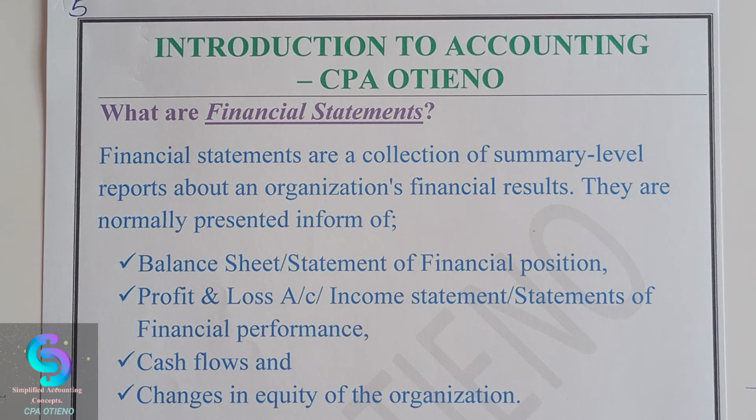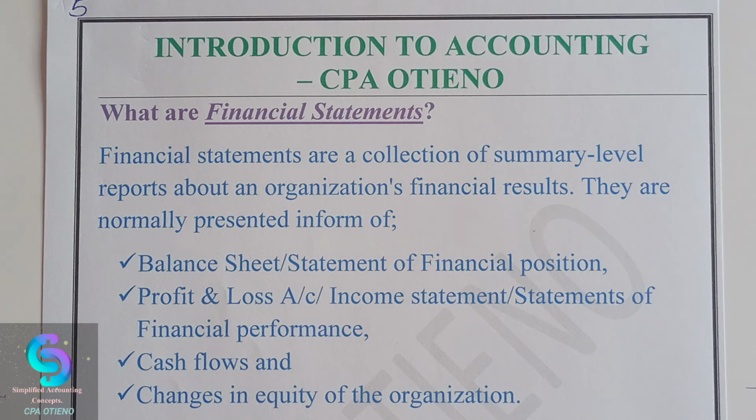The balance sheet is the same as the statement of financial position, and the profit and loss account can also be called the income statement, or statement of financial performance. Then we have the statement of cash flows and changes in equity. Basically, those four form what we call the financial statements.